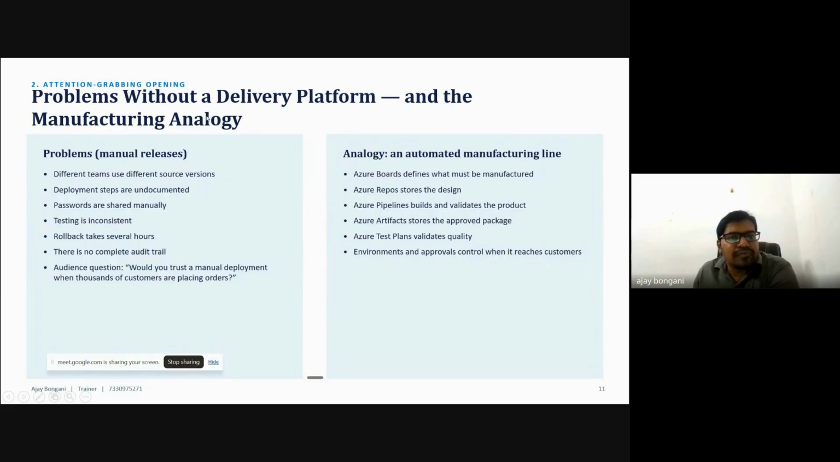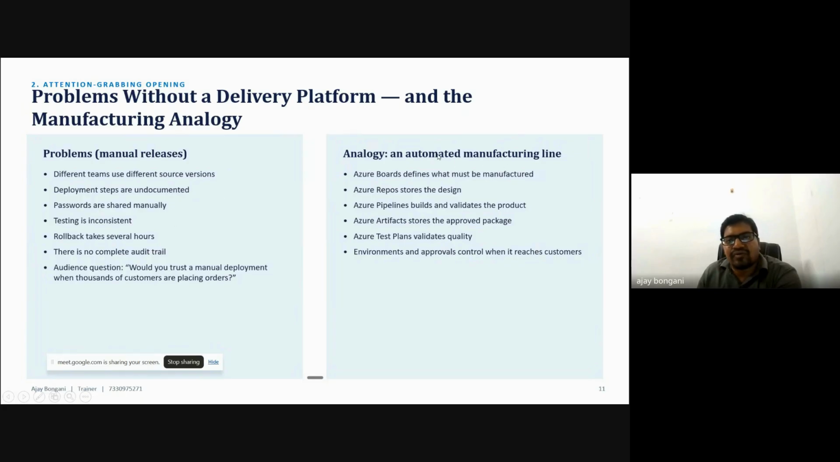Now the problems without a delivery platform. What are the problems in the manual, traditional way? If you release manually, different teams use different source versions, deployment steps are undocumented, and passwords are shared manually. These are the issues we are facing.